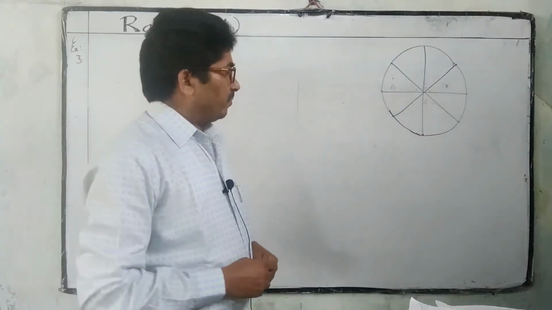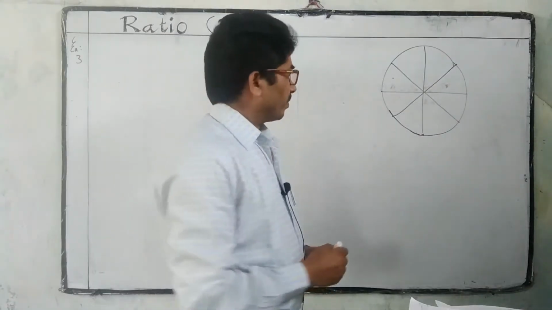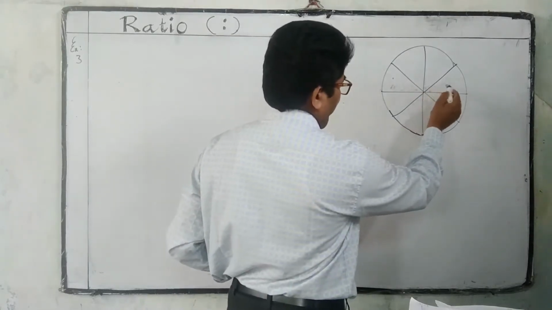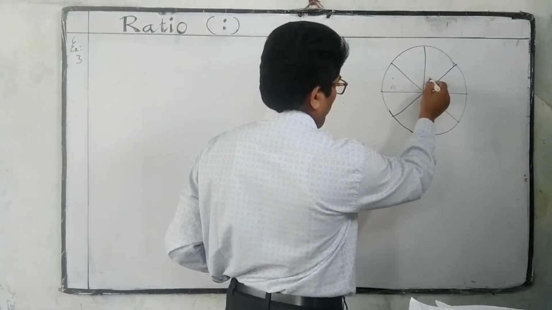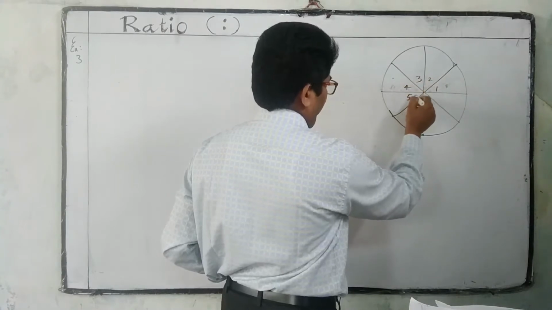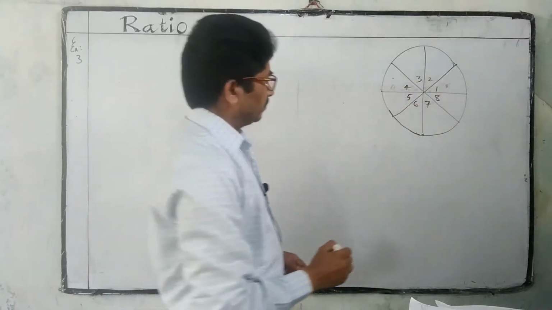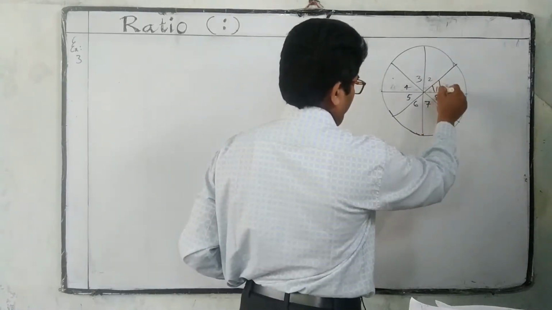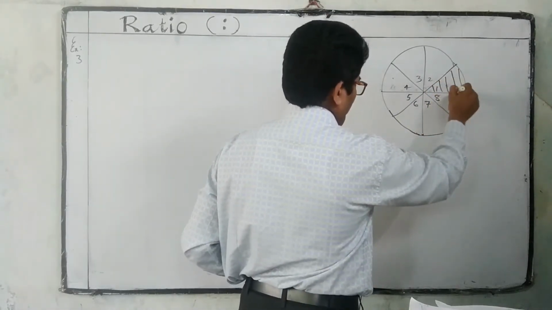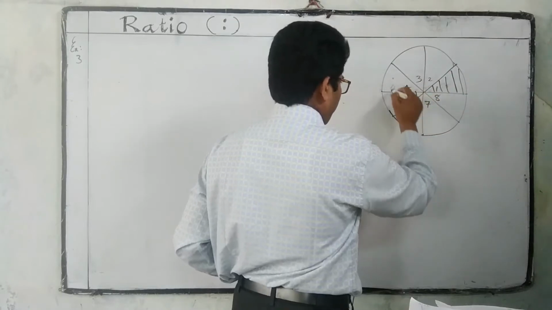Let us observe one more figure. It is divided into 1, 2, 3, 4, 5, 6, 7, 8 equal parts. In these 8 equal parts, we are shading 2 parts.